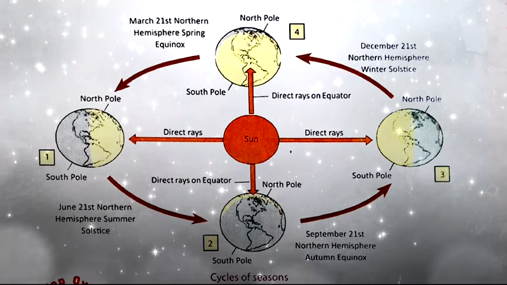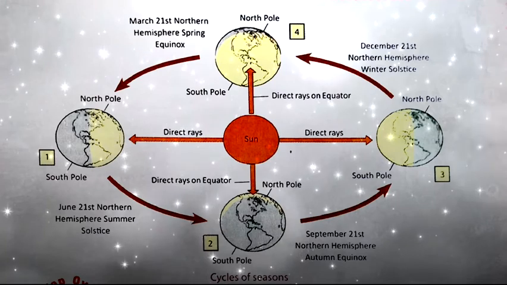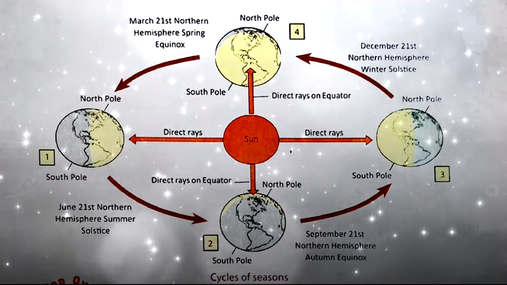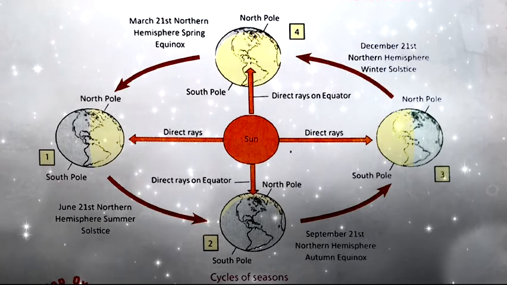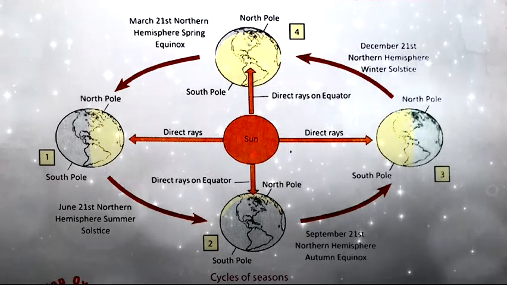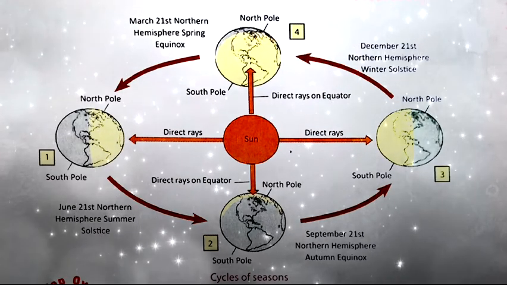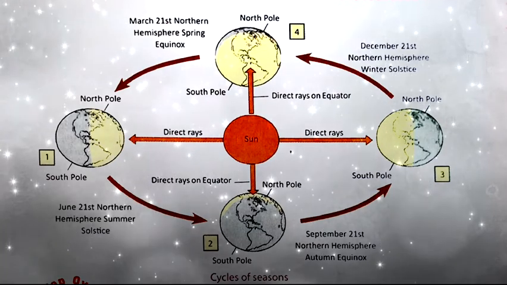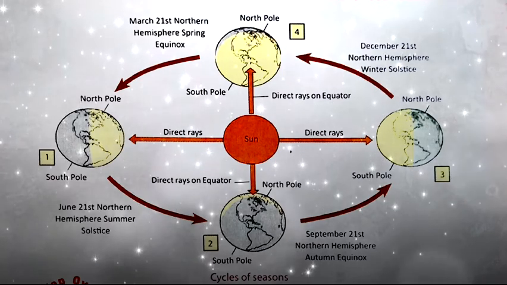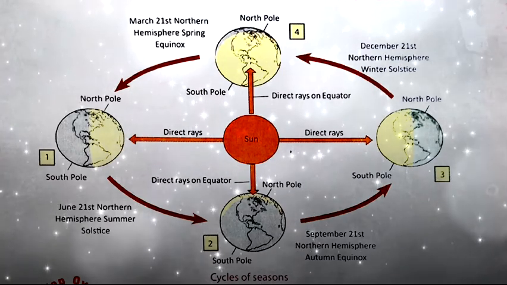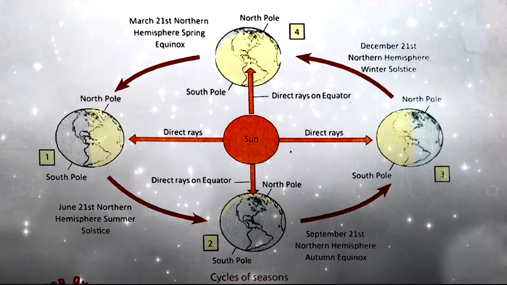On June 21st, Northern Hemisphere summer solstice. Solstice means twice in a year. And on September 21st, Northern Hemisphere autumn equinox. Equinox, equi means equal in Latin, and nox means night, means when days and nights are equal. So on 21st September and 21st March, days and nights are equal. In the same way, on December 21st, Northern Hemisphere, it will be winter solstice.